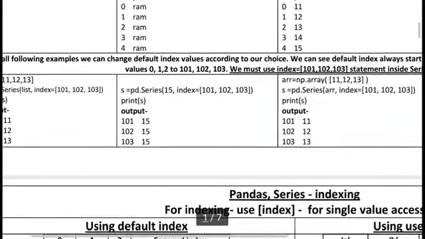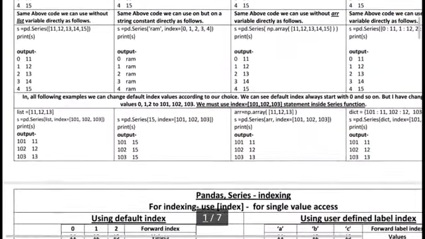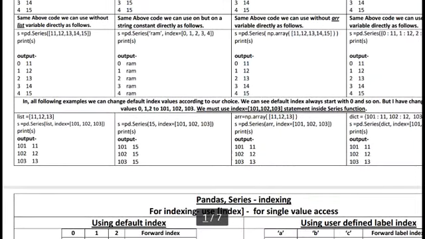But the last thing I want to discuss here: one thing you should notice is that in a pandas series the default index always starts with 0 and stops according to our data.